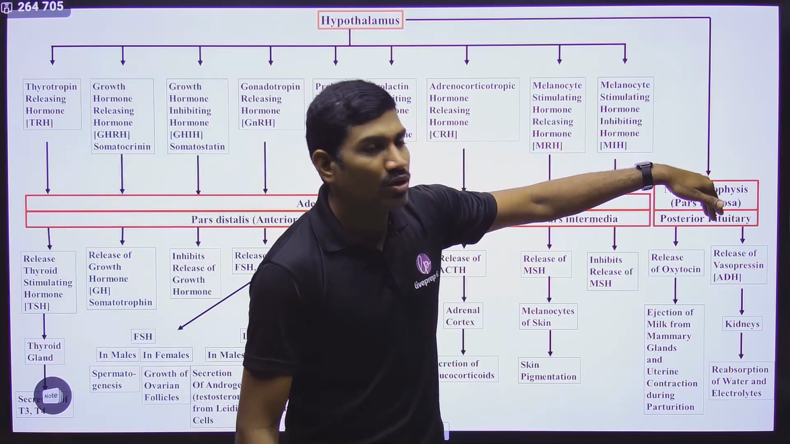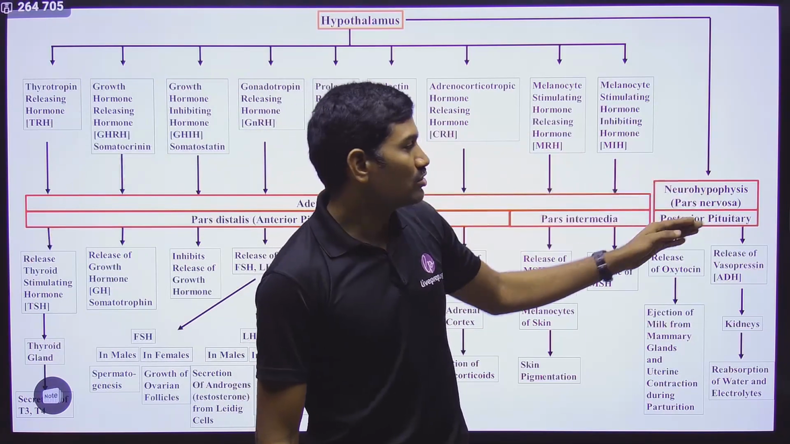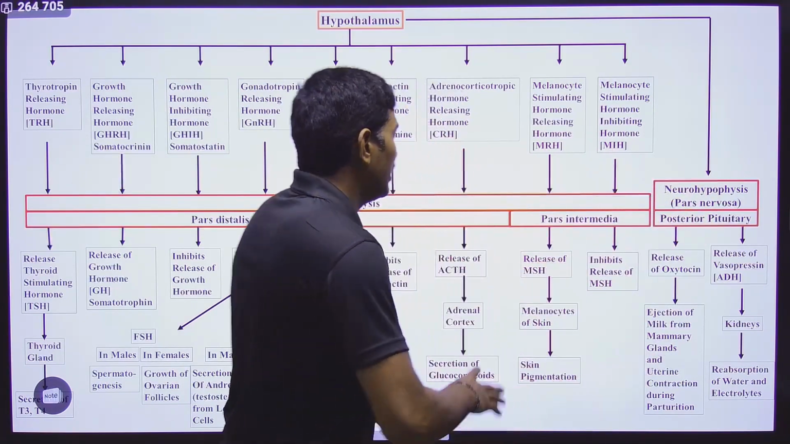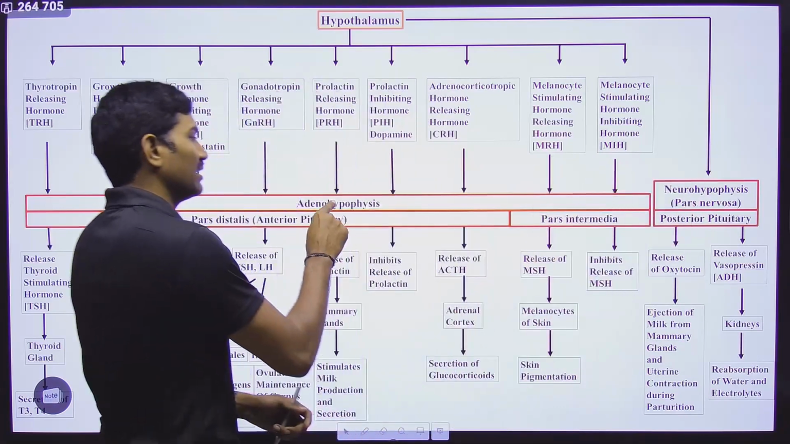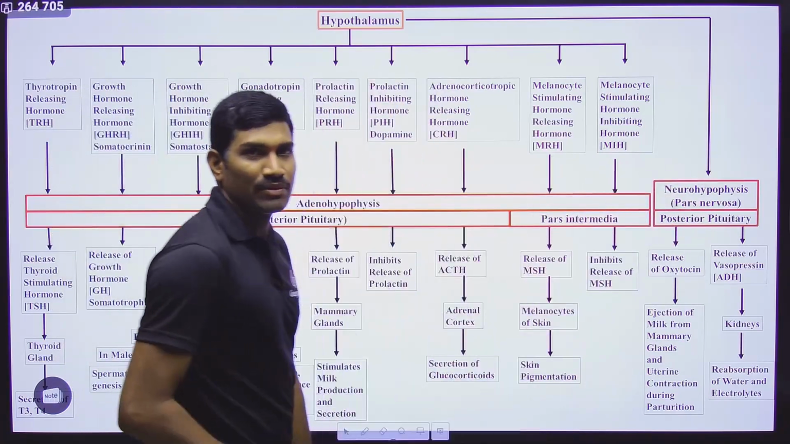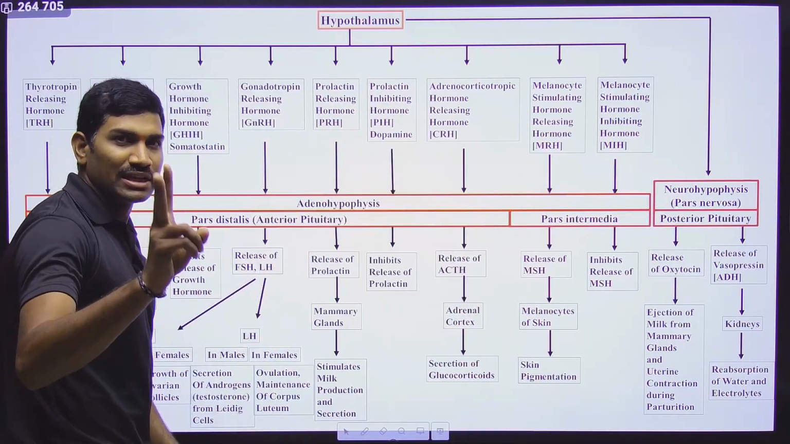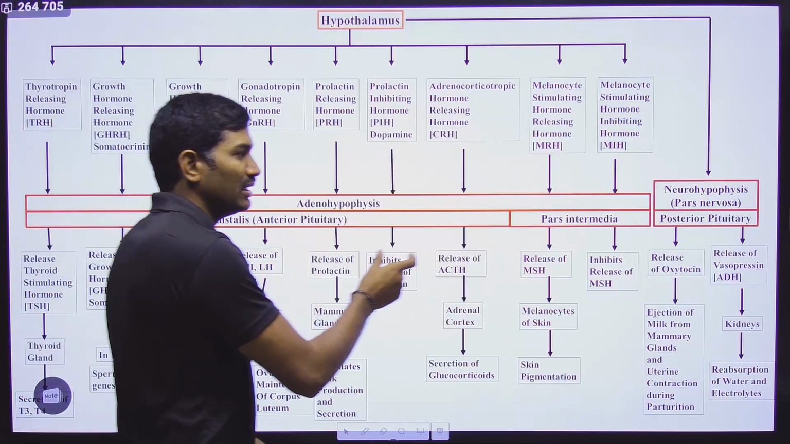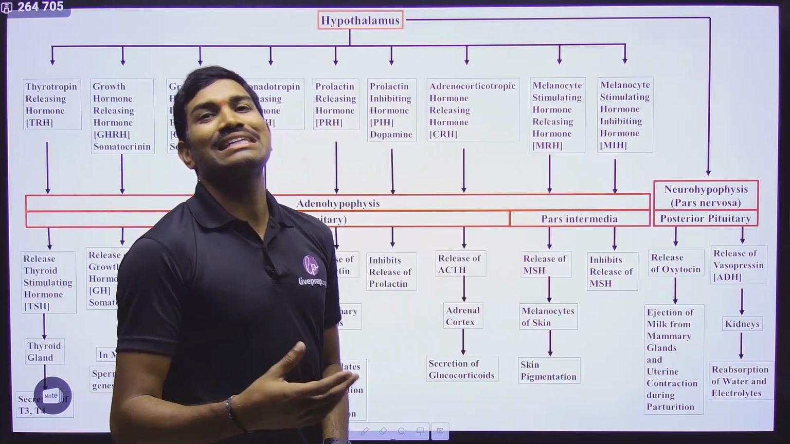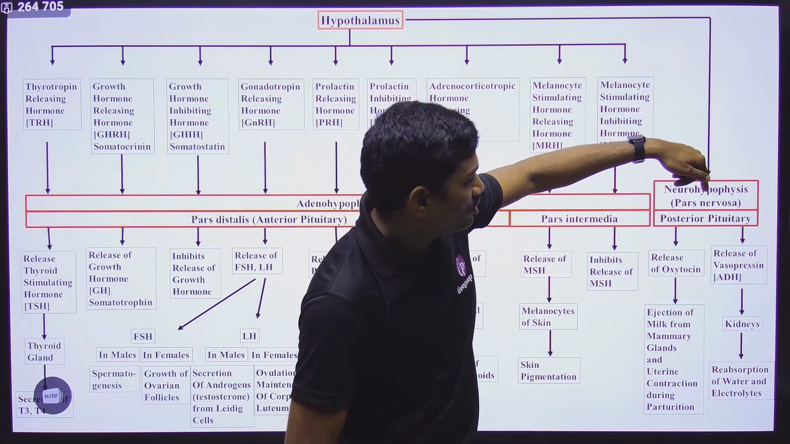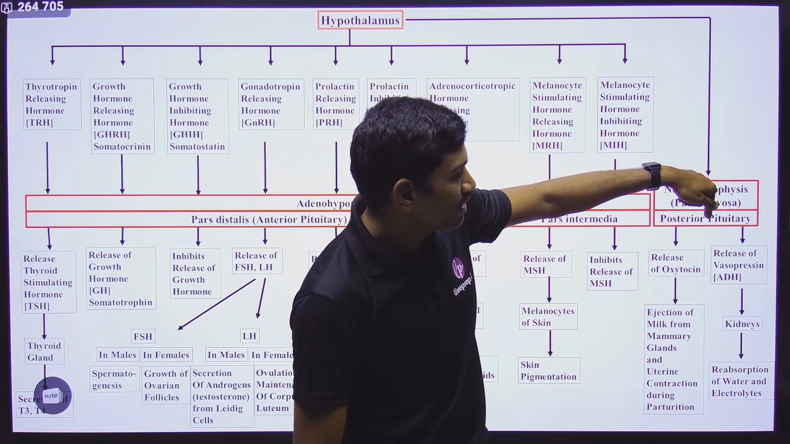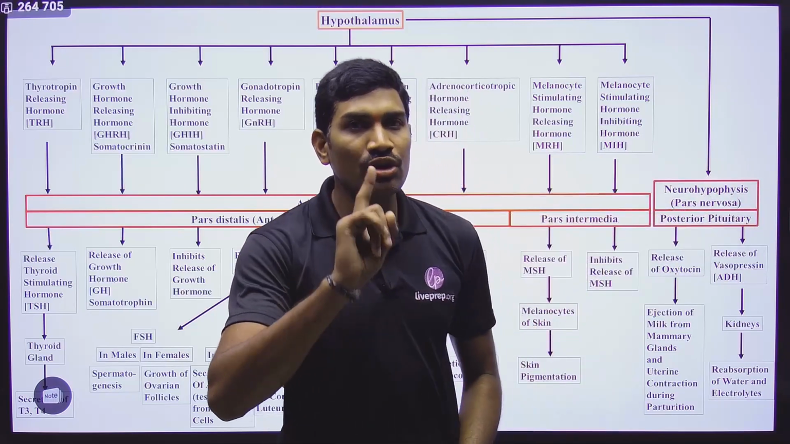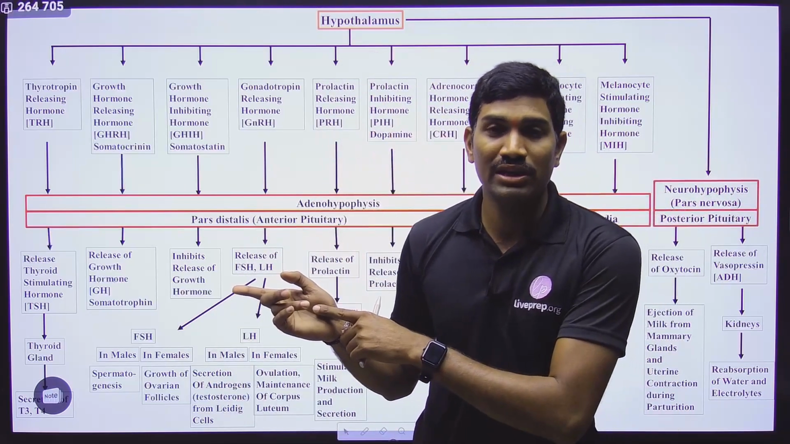The other part is called neurohypophysis. It is also called the posterior pituitary or pars nervosa. So in the pituitary gland, we are studying two parts: adenohypophysis and neurohypophysis. Within the adenohypophysis, again two parts. One is pars distalis, also called the anterior pituitary, and the other is pars intermedia. And the neurohypophysis is also called pars nervosa, or the posterior pituitary. It has different names. Is it clear?